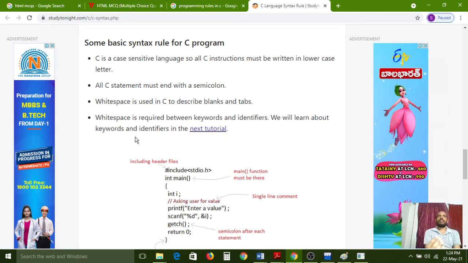So if you want to declare any variables or functions, compulsorily one predefined keyword we need to use. Between the two words we must also mention the space. Without space, it will show an error, because the compiler cannot identify it. Those are the rules and restrictions.